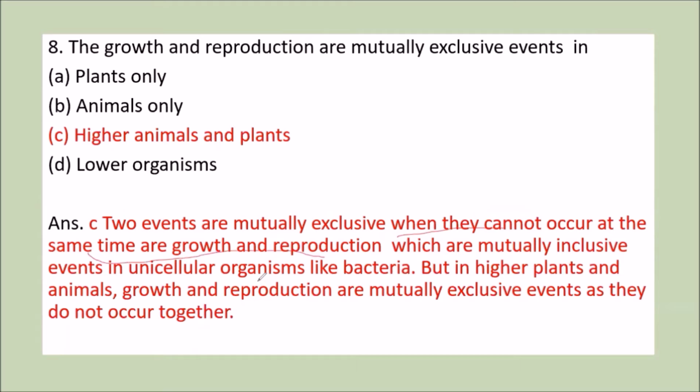They are mutually inclusive events in unicellular organisms like bacteria. But in higher plants and animals, growth and reproduction are mutually exclusive events as they do not occur together. So option C, that is higher animals and plants, is the correct answer.